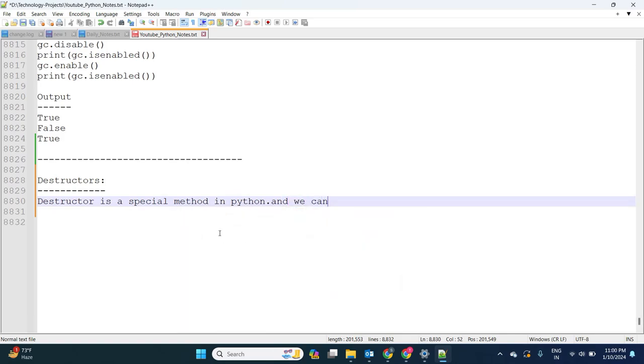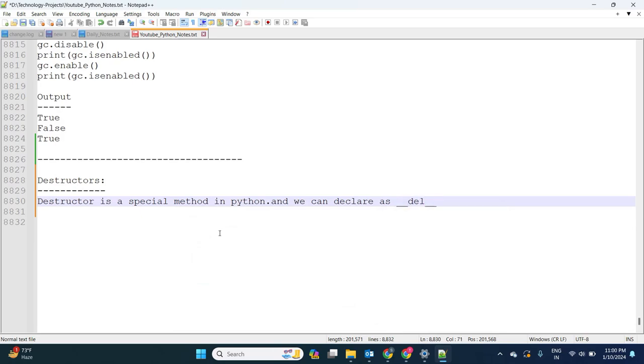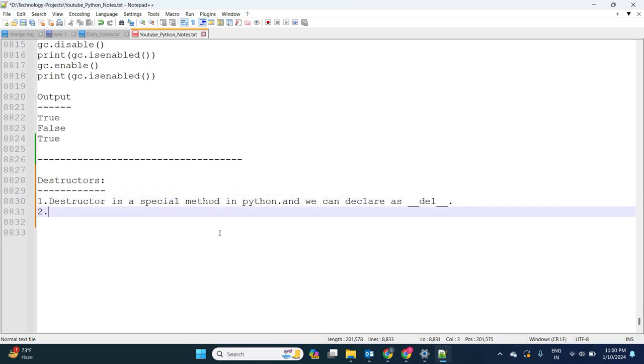We can declare it as underscore underscore del underscore underscore. This is point number one. Next, just before destroying an object, the garbage collector always calls a destructor to perform cleanup activities.